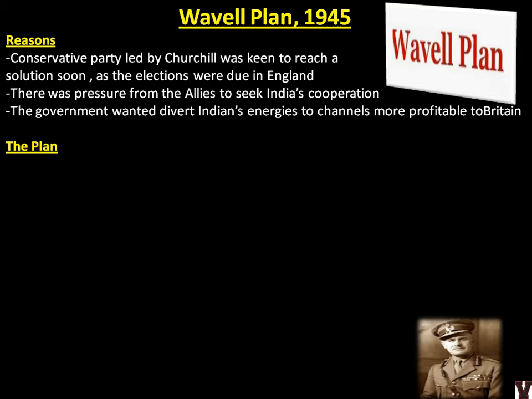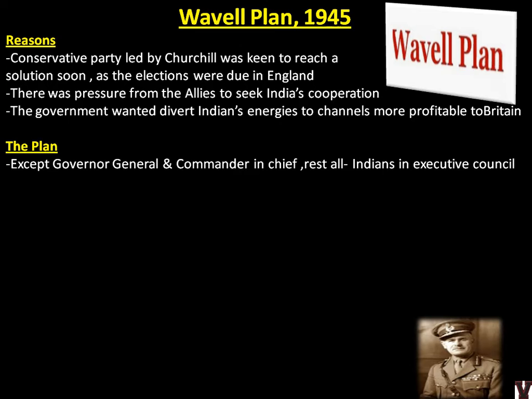Except the Governor General and Commander in Chief, all the rest would be Indians in the Executive Council. So now you have seen the growth of the Executive Council. If you have seen all my videos till now, the Executive Council has been growing right from 1909, where India got first membership. Satyendra Sinha was the first person. Then in 1919, in the Montagu reforms, 3 out of 8 people became Indians. Then last time we saw 8 out of 12 people would become Indians during the Cripps Mission. Now the entire council will be Indians, but the Governor General and Commander in Chief will be British.